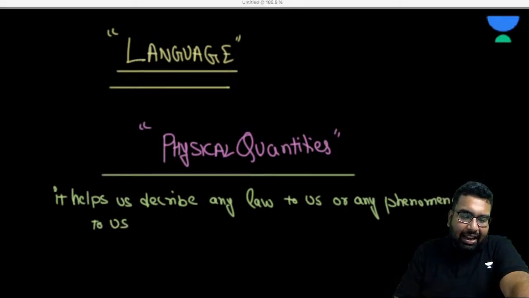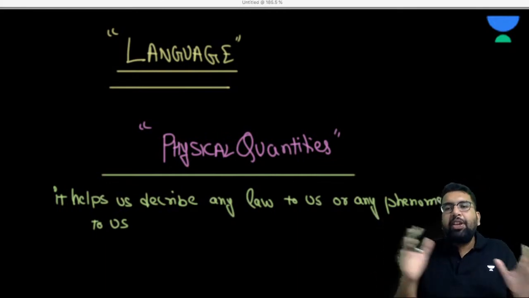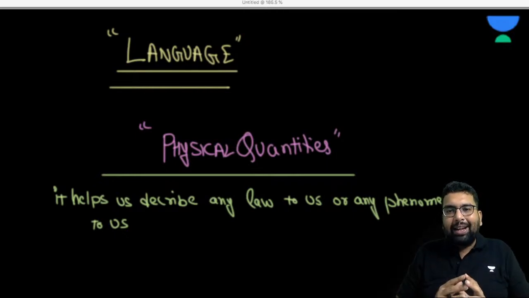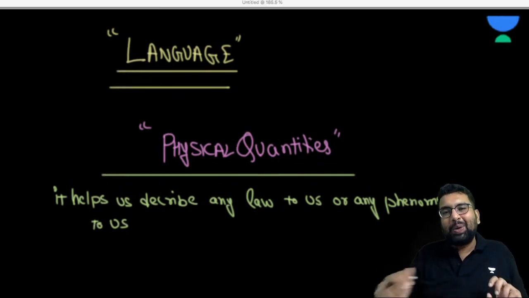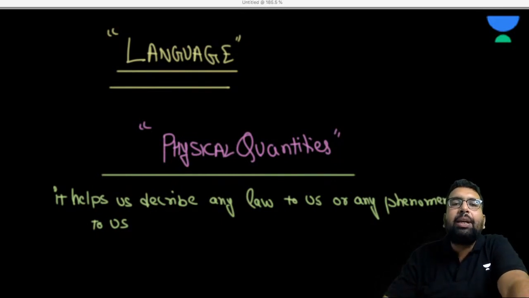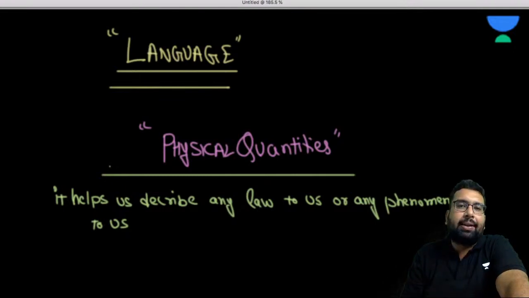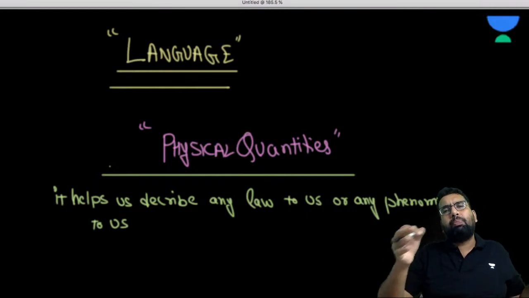When I say that I am feeling some sort of pressure, everyone around me knows what I mean by pressure. So physical quantities help us describe any law or any phenomena, and this whole of physics is based upon physical quantities. In each and every chapter, we'll come up with some new physical quantities and try to interpret them. And in this very chapter of units and measurement, we are going to see most of these physical